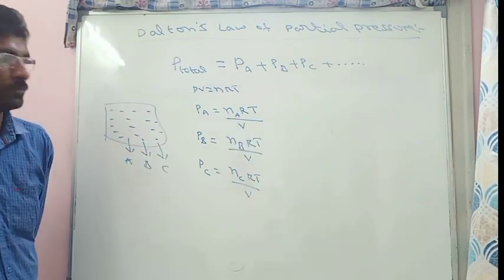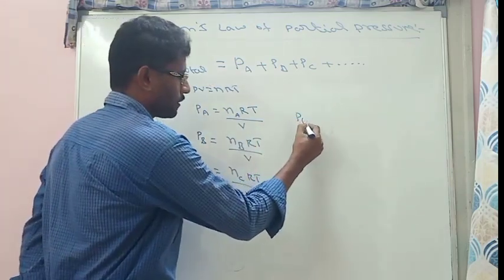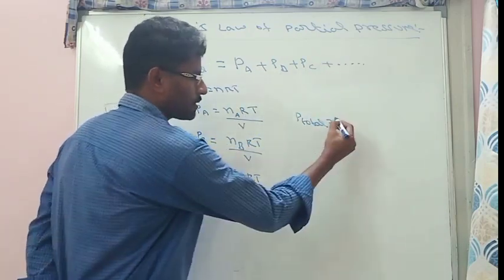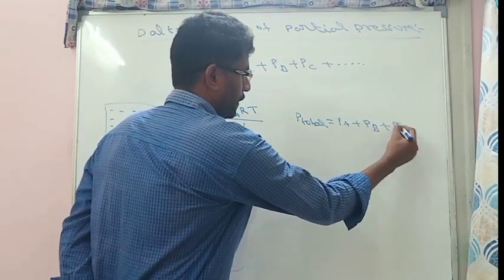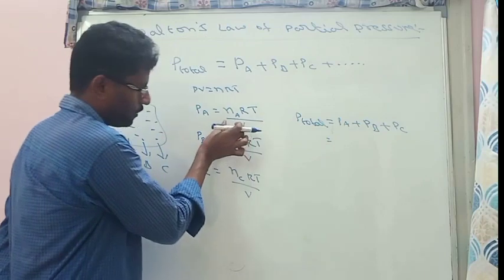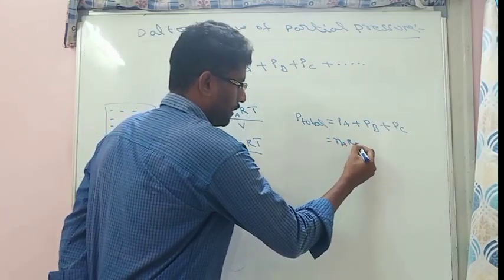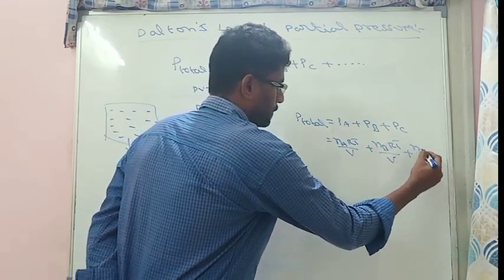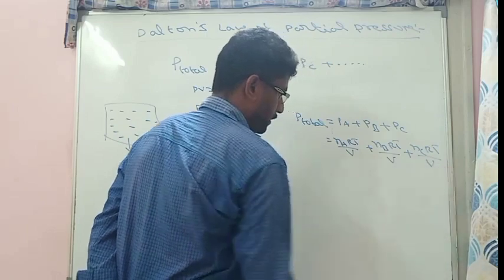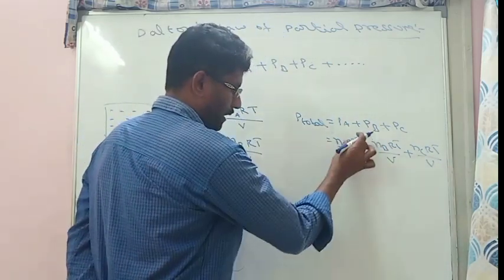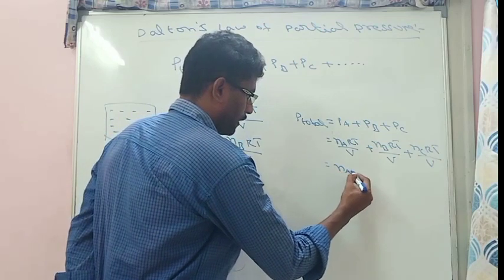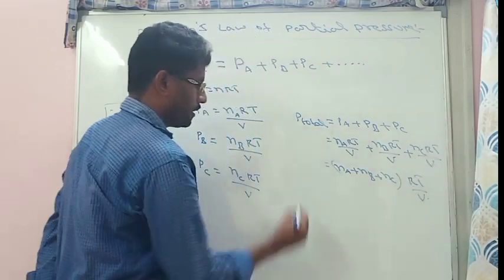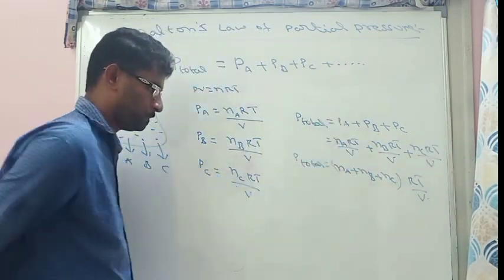Now, according to Dalton's law, the total pressure is equal to the sum of the partial pressures, that is PA plus PB plus PC. So the value is NaRT by V plus NbRT by V plus NcRT by V. If we take RT by V as common, we get Na plus Nb plus Nc into RT by V. So this is equal to P total.